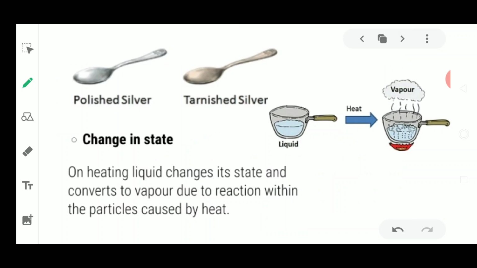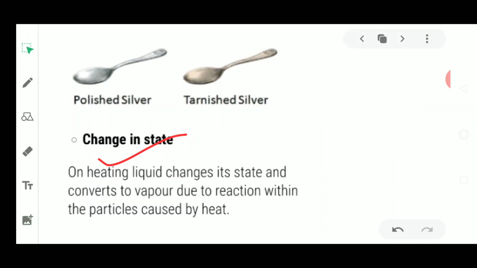A change in the state can also happen. When a chemical reaction is taking place, it can change the state completely because vapors are going to be formed. Or it changes the state after heating.